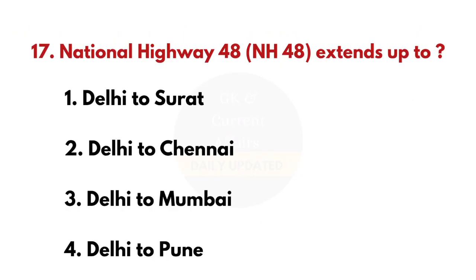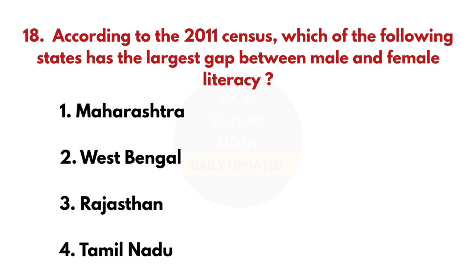17th question. National Highway 48, NH48, extends up to? And the answer is Delhi to Chennai. 18th question. According to the 2011 census, which of the following states has the largest gap between male and female literacy? And the answer is Rajasthan.